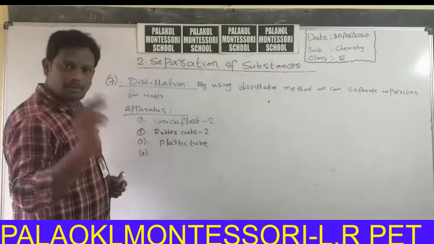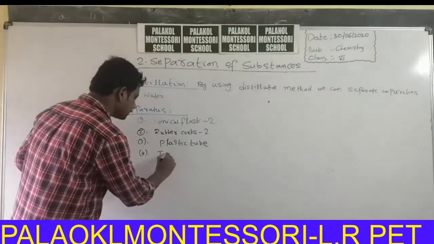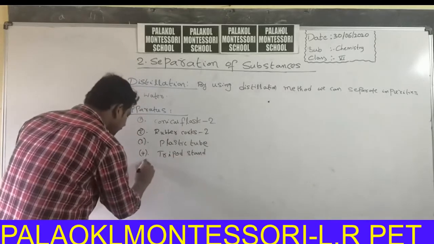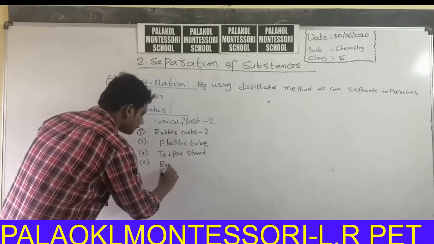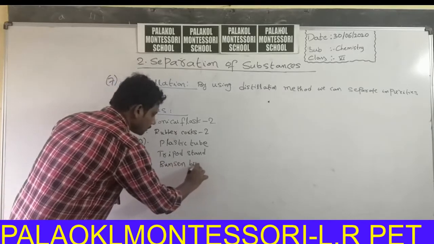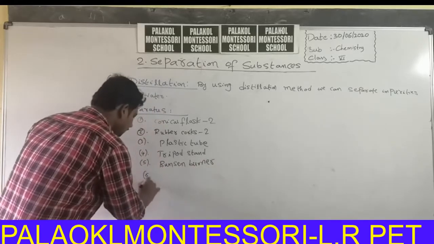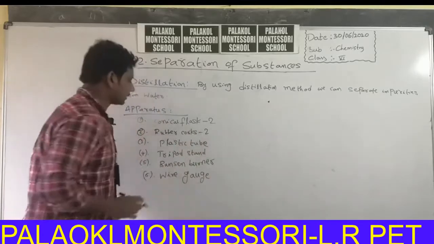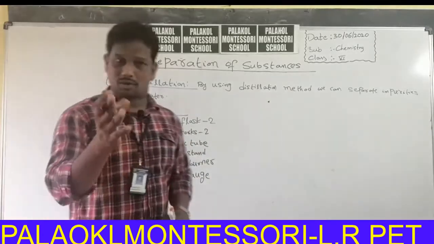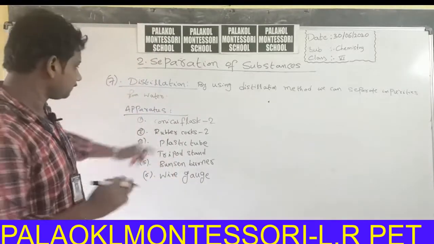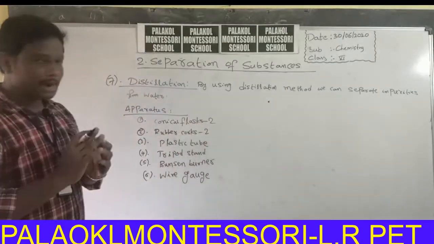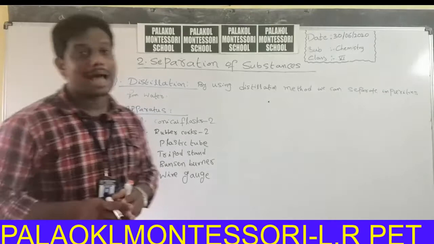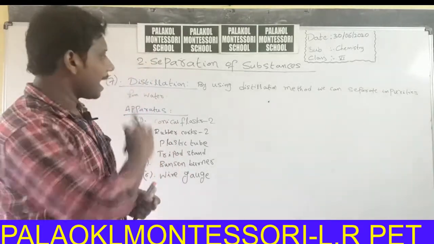Fourth one, we know already, tripod stand for heating purpose. Fifth one, Bunsen burner. Sixth one, wire gauze. Seventh, the chemical required is water. Conical flask, rubber corks, plastic tube, tripod stand, Bunsen burner, wire gauze: these are the apparatus required for this activity.